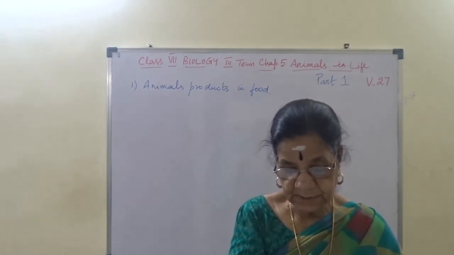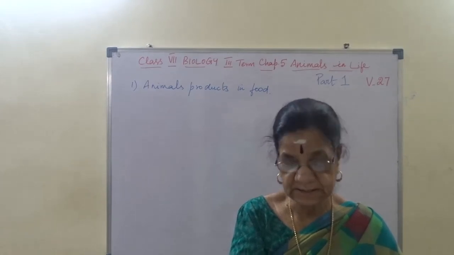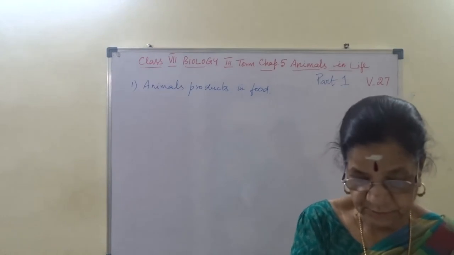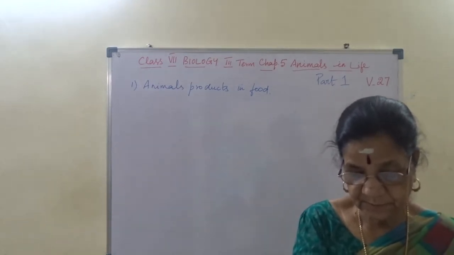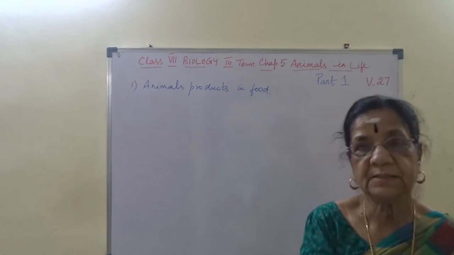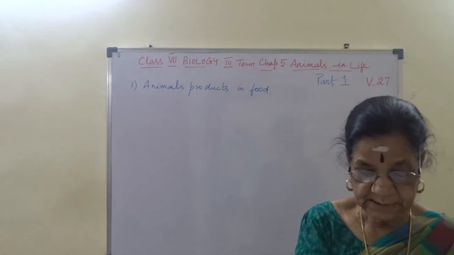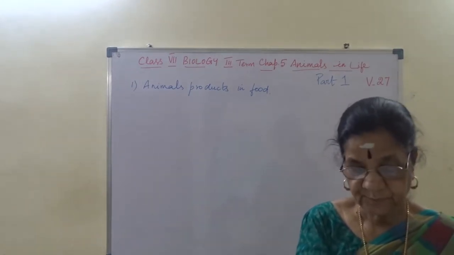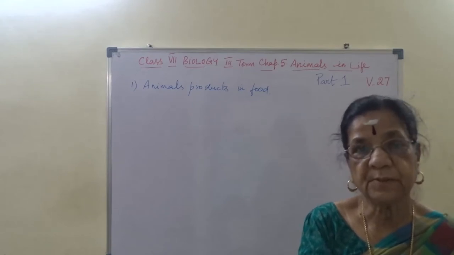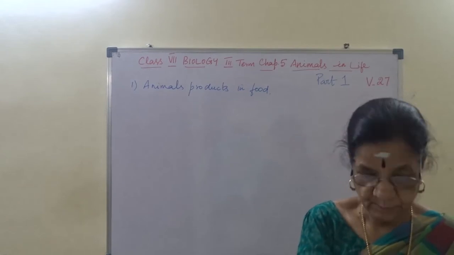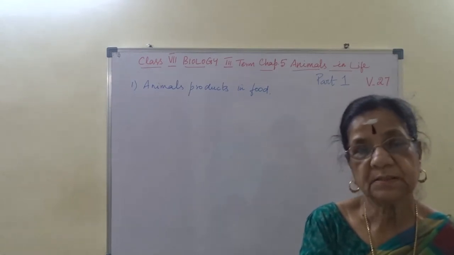Highly recommended nutritive foods containing protein and calcium are made from milk, like paneer, cheese, cream, butter, ghee and curd.